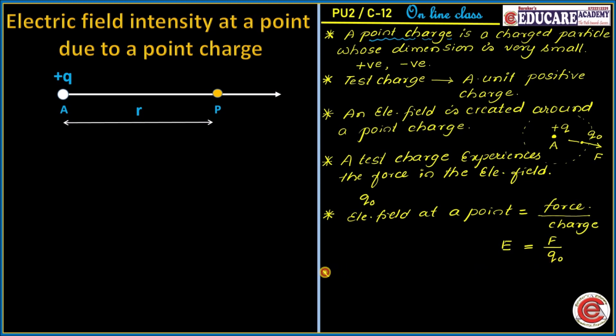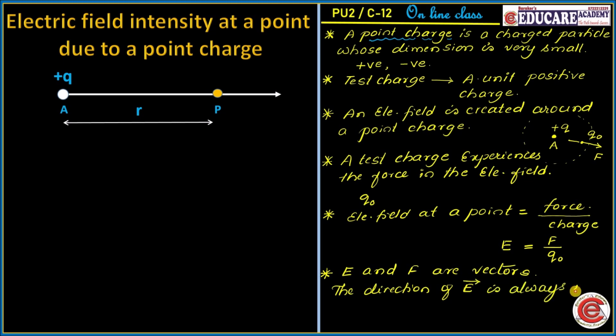And finally, the last but not the least point, remember, both E and F are vector quantities, and the direction of E, the direction of the electric field intensity, will always be in the direction of the force experienced by the test charge, and hence E and F will always be in the same direction.